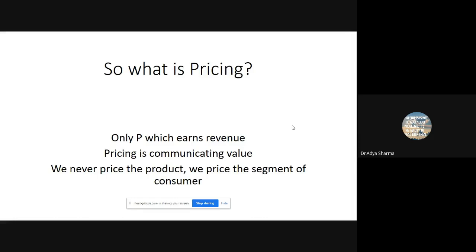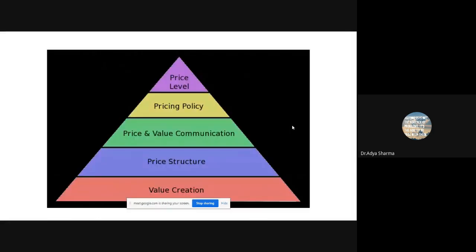So how do we do this? How do we do this? There are various ways. And today I'm only going to take one way, which is this. So we say, this is the pricing pyramid. We say that, discuss, understand what is the value that you are giving to your consumer.